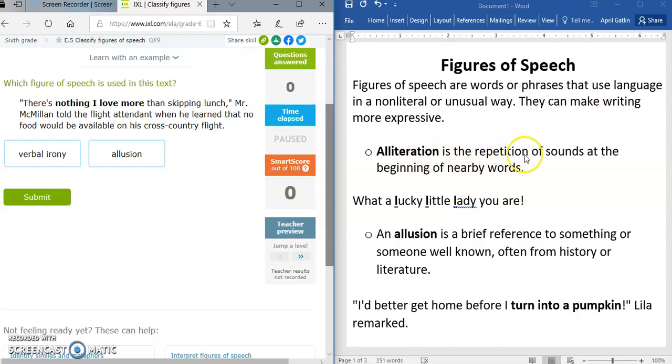Alliteration is the repetition of sounds at the beginning of nearby words. So, what a lucky little lady you are. Here you have that constant beginning sound of the L. That is alliteration.